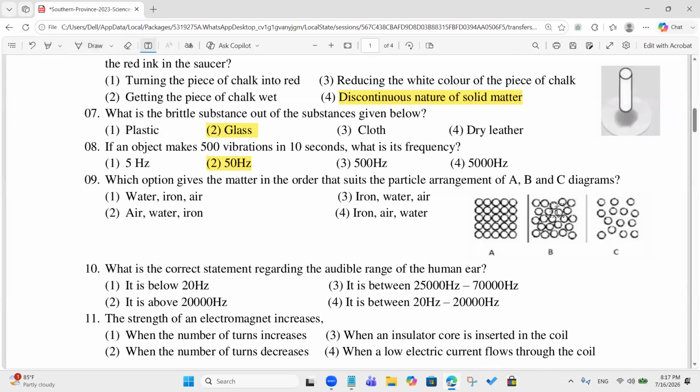So in your question, you say 600 vibrations within 2 minutes, right? Yes, sir. So 600 divided by 120. 2 minutes means how many seconds are there? 120, sir. So you divide this and take the answer.